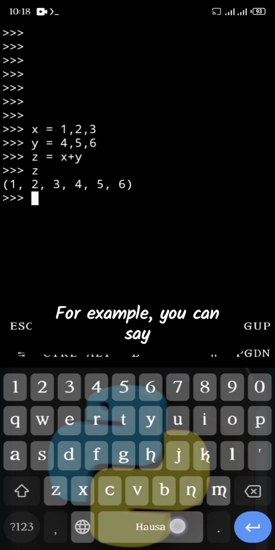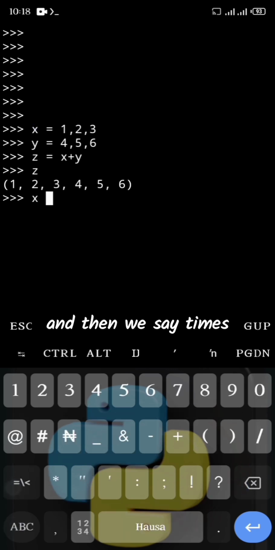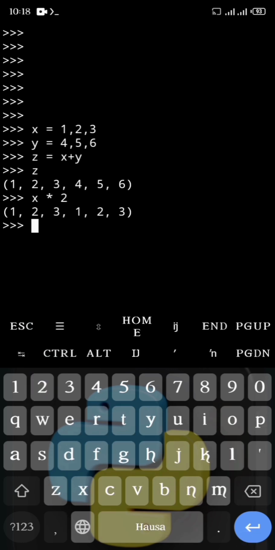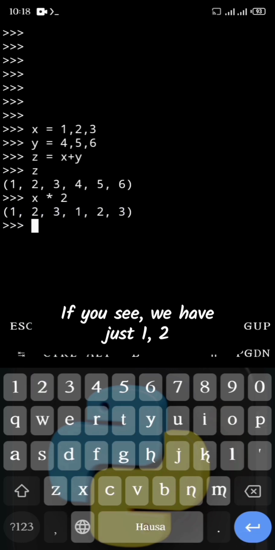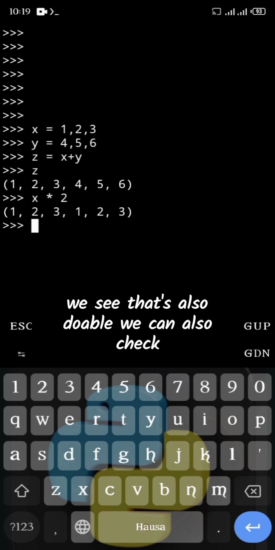For example, since we have a tuple called x, we can say x times 2. This will multiply it by 2. We have 1 2 3 1 2 3. Before, we just had 1 2 3 times 1, but now that we multiply it by 2, we see it. That's also doable.